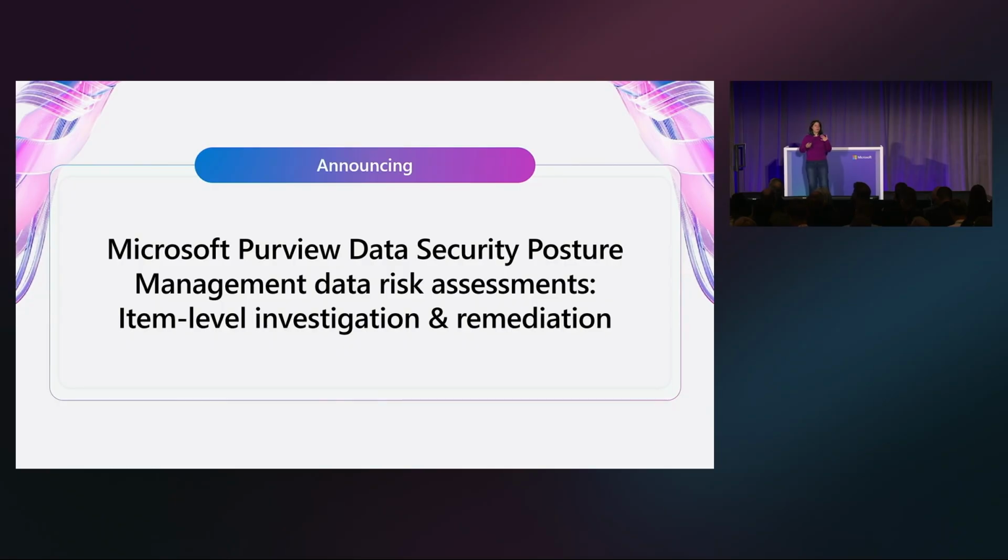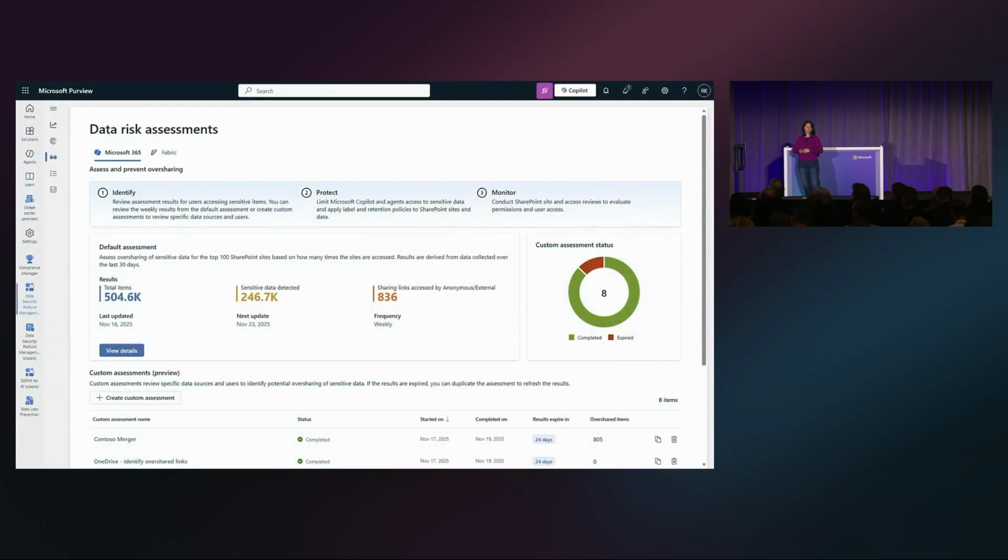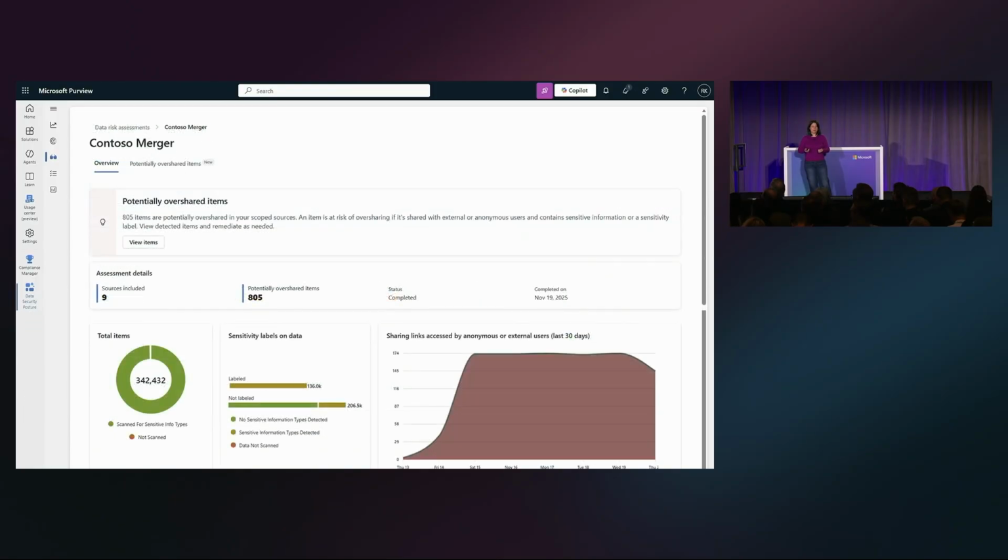So today we're announcing that we're adding more functionality to our data security posture management, data risk assessments, to look at item level investigation and remediation. So let's take a look at what we have. So here I am in the landing page, and you can see that at the bottom of the page, I have some custom assessments. I'll click on that, and I had already run a custom assessment and chosen that I wanted it to look at item level permissions, and specifically what sharing links are in the site.